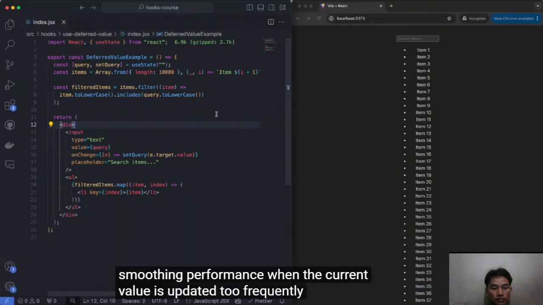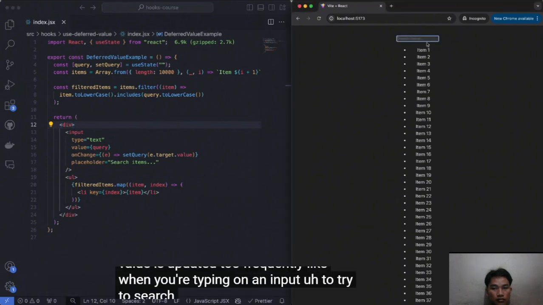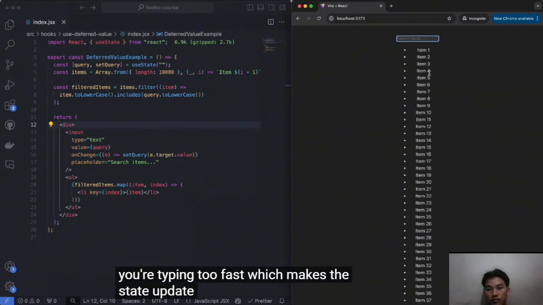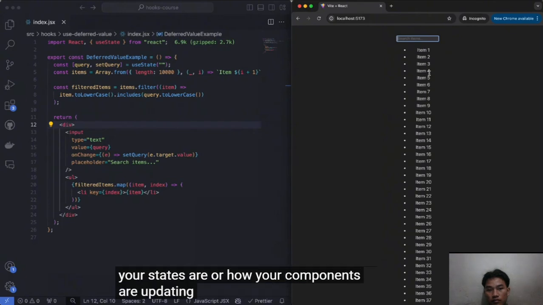It is useful when a value is updated too frequently, like when you're typing in an input to search and filter a list, and you're typing too fast, which makes the state update a lot, meaning that it might cause issues with the performance of how your states are, or how your components are updating. So the main characteristics of this hook is that